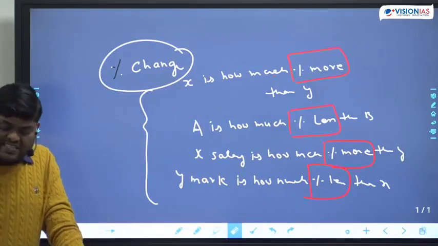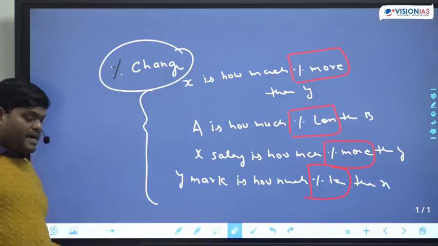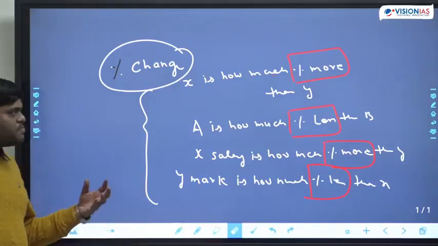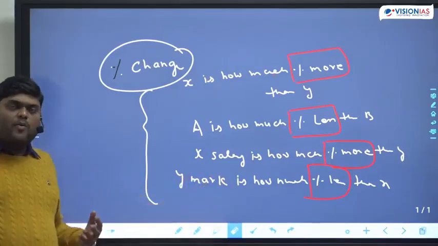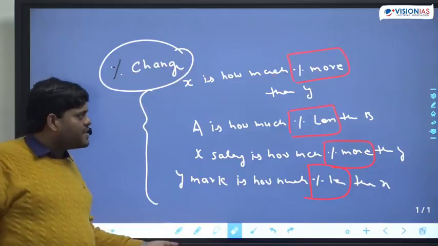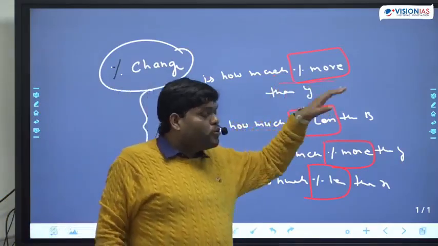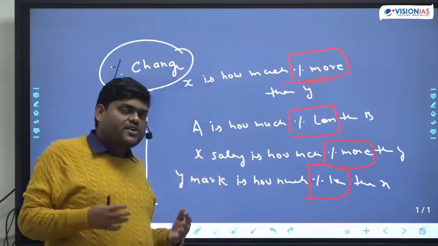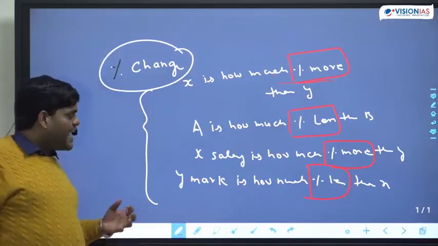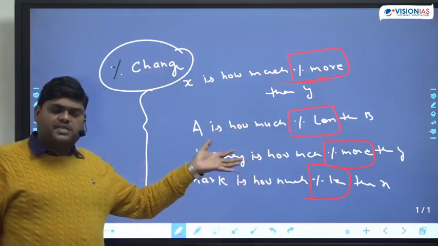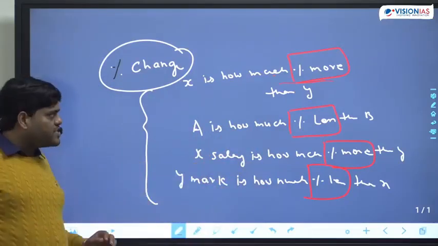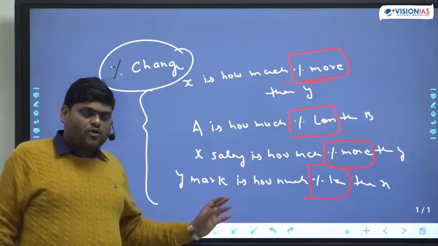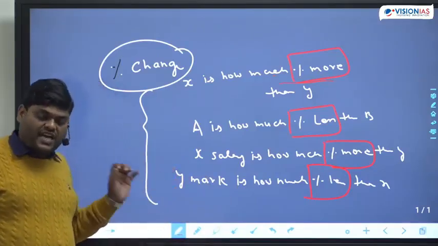So understand the pattern, try to learn the pattern, and maths becomes very easy. But the problem is, what? We don't know the pattern. Now in the exam, it comes and we don't understand what they are asking. But as soon as we know that whenever percent of less, percent of more is coming, that means they are asking about something regarding percent of change.